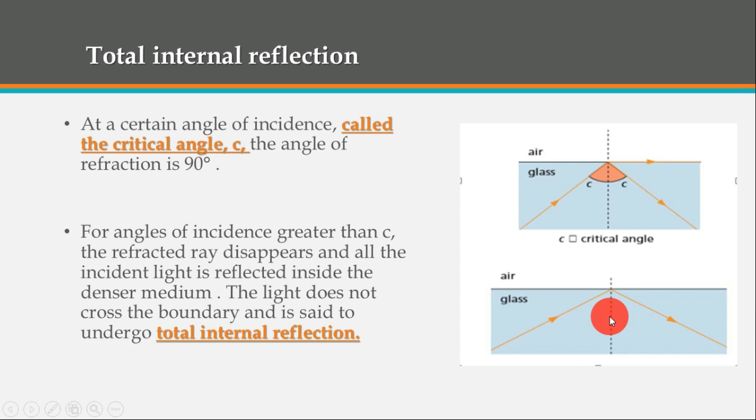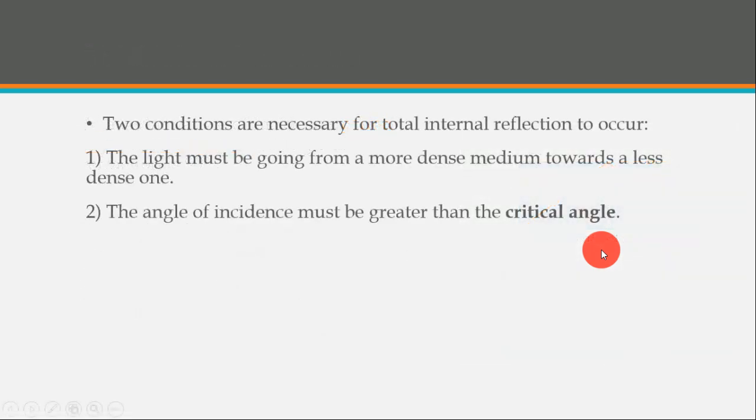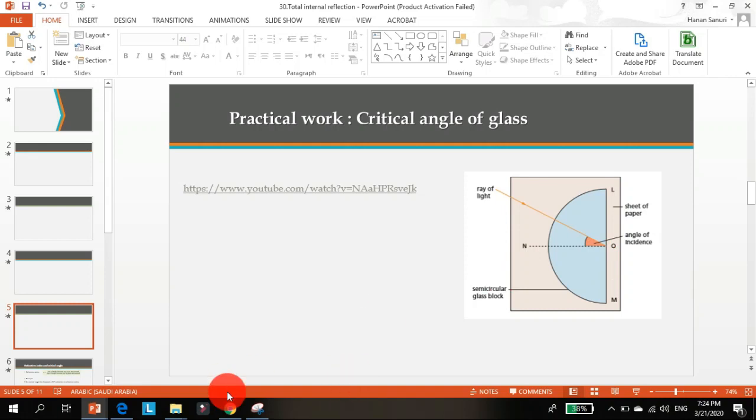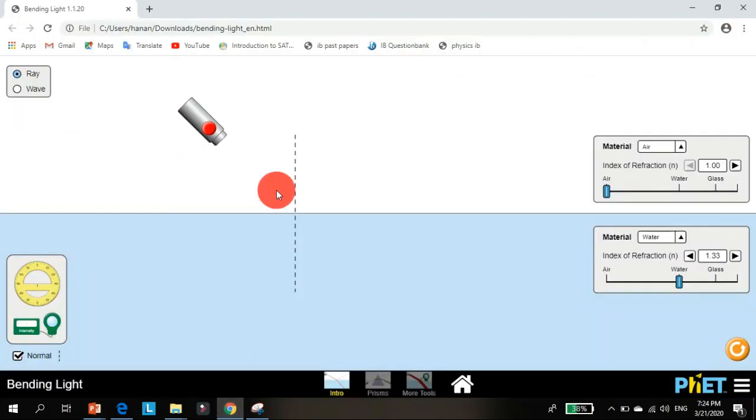to air with more than 42, the angle of incidence is 44, 45, 50, you will not see refraction, you will only see reflection, total internal reflection. Here, if the angle is 45, total internal reflection. We don't have refraction. Okay, I hope that it's clear. Before we see the practical work, we have here a simulation to understand more the concept.